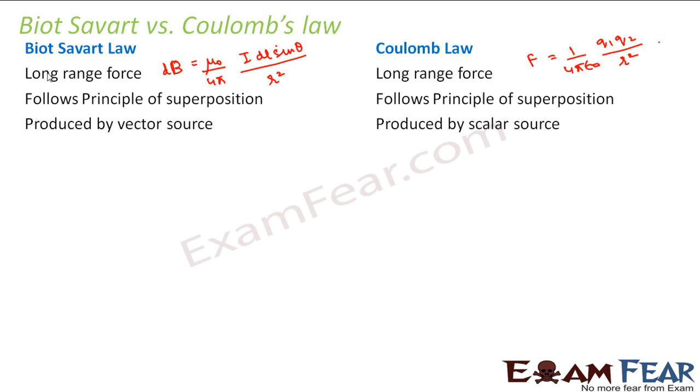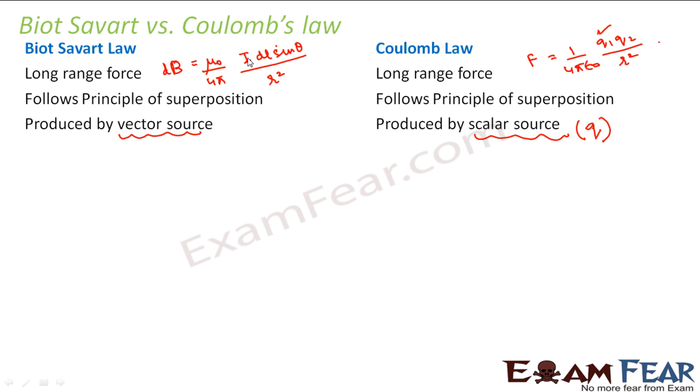In case of Biot-Savart law, the field is produced by a vector source, but in Coulomb's law, it is produced by a scalar source. What is the vector source and what is the scalar source here? When we talk of Coulomb's law, the source is nothing but a charge. If there is no charge, there will be no force of attraction or repulsion. So the origin of Coulomb's law is the charge. But in this case, there is no concept of a single charge as such, because it is about moving charges.